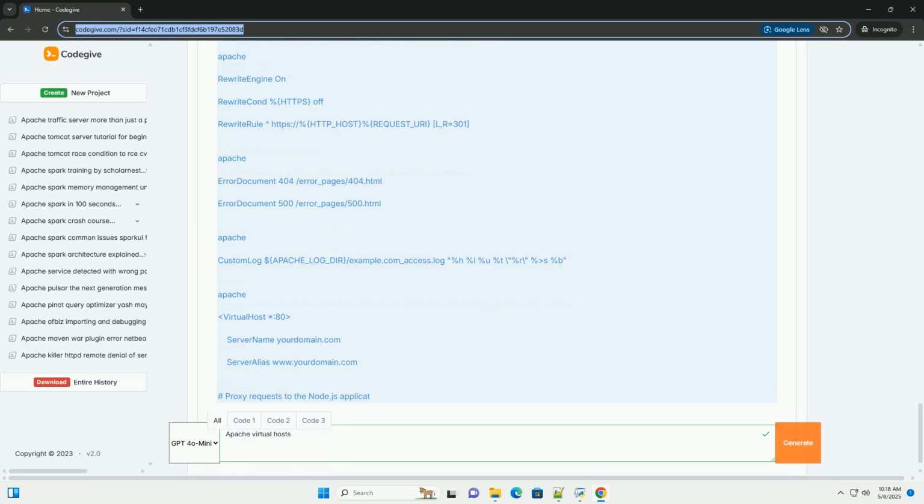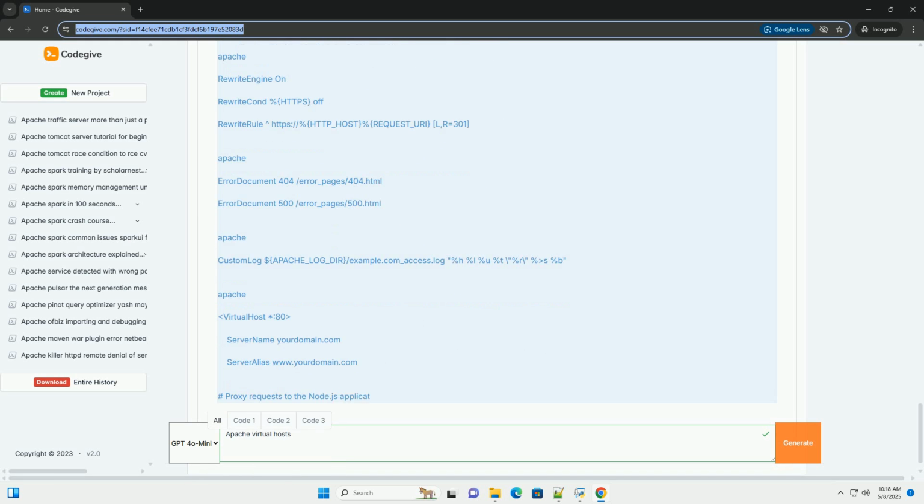Incorrect redirects. If you're using redirects, make sure they are configured correctly. Use browser developer tools to inspect the HTTP headers and confirm that the redirects are working as expected. Apache won't start. If Apache fails to start, use sudo apachectl configtest or apache2ctl configtest to check for syntax errors in your configuration files. Example virtual host for Node.js. This assumes your Node.js application is running on port 3000.